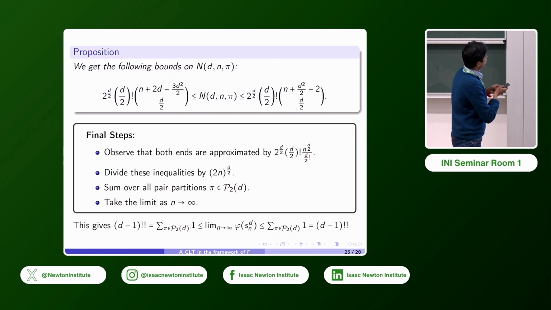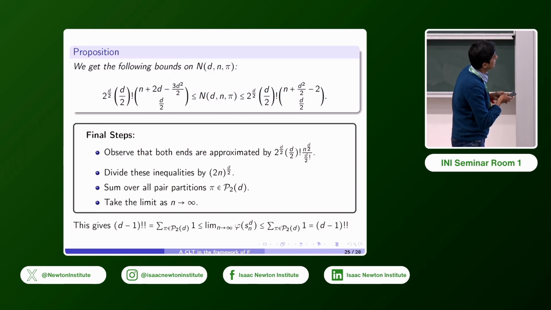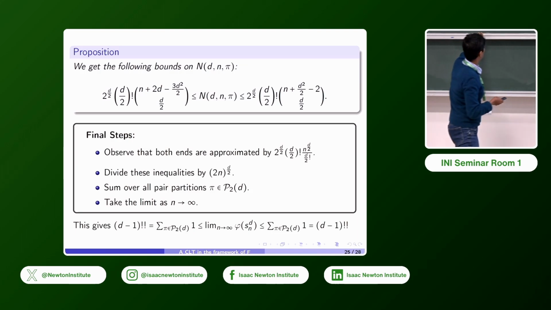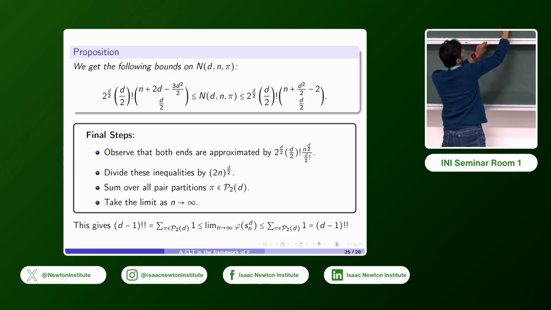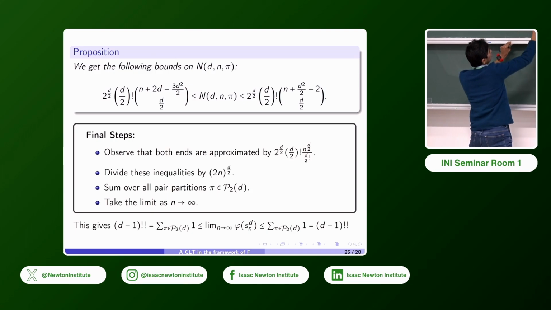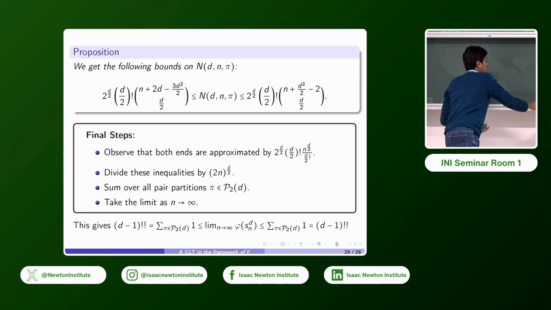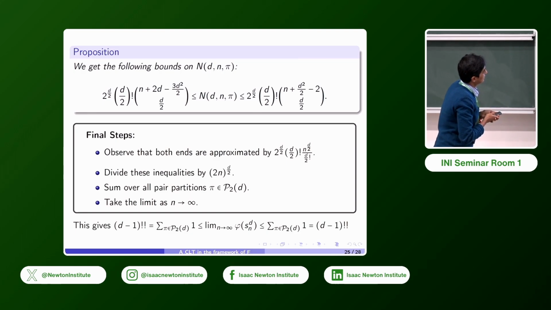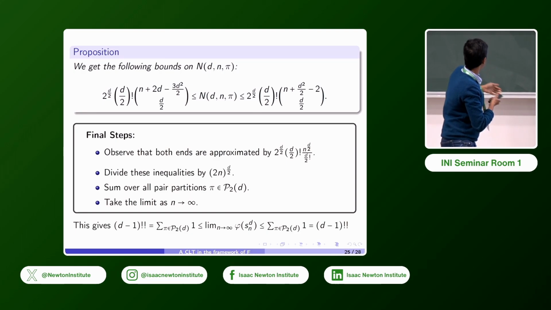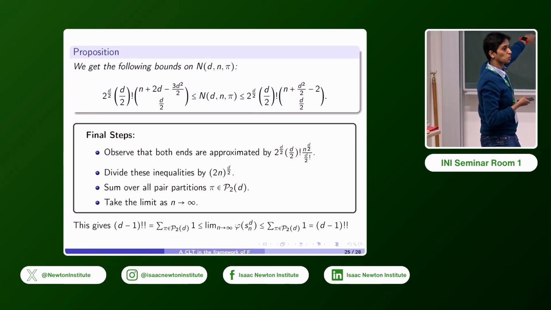So roughly both of these are approximated by this number here, where you're going to have a lot of cancellations. And going back here, I think I missed something out. I should have had 1 over 2n to the d over 2 here. So we're going to divide by that in order to get the dth moment. So we'll divide these inequalities by 2n to the d over 2, and then sum over all pair partitions, which is what we wrote here.